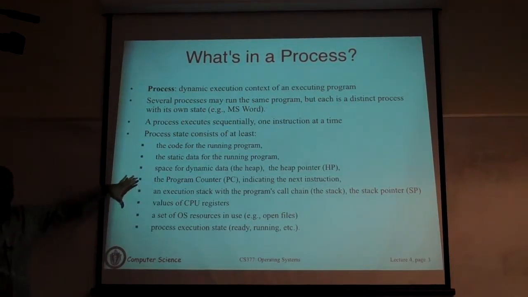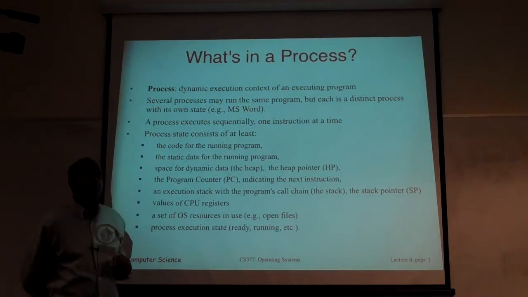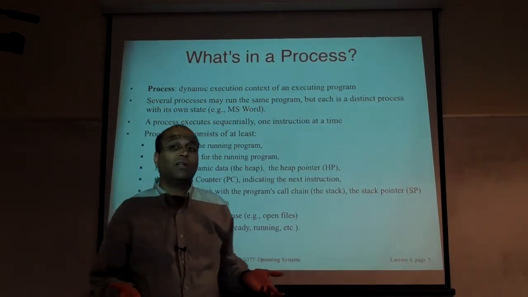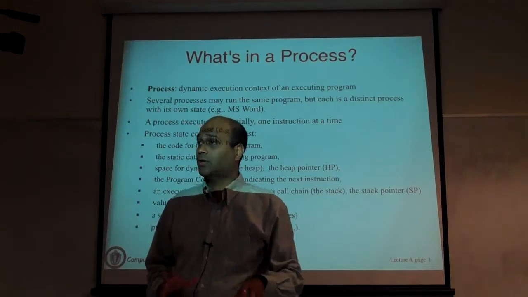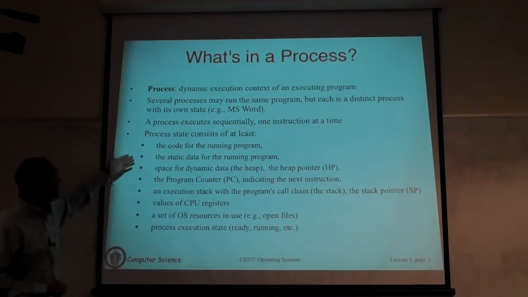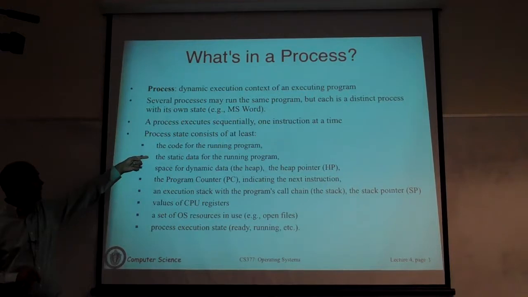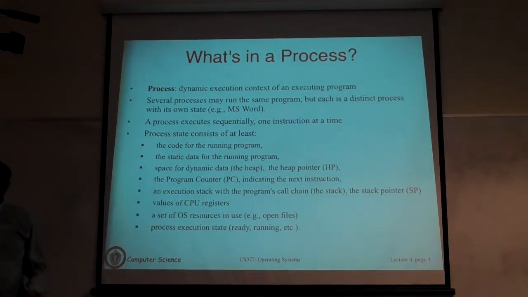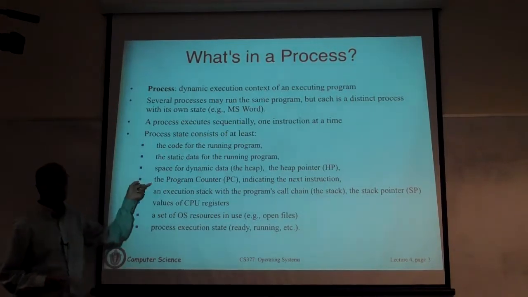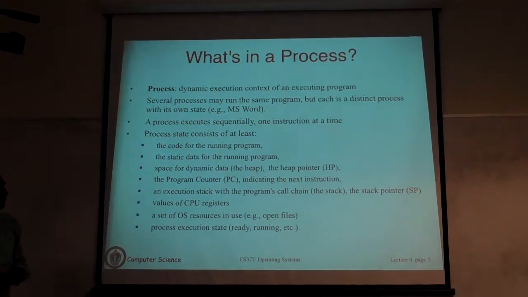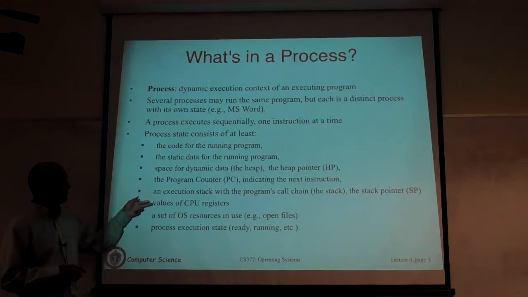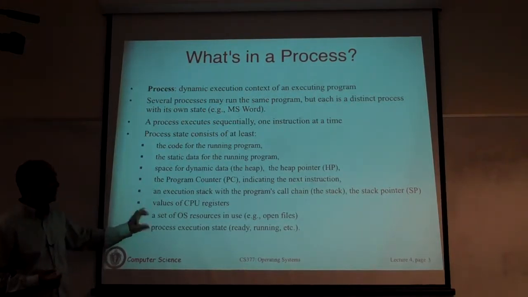And as far as the kernel is concerned, it needs to worry about what is called the state of the process, because this represents everything that it needs to know about that process in order to manage it. So what does it contain? It essentially contains the 3 segments of the process I talked about: the code segment, also called the text segment, the stack segment, and the heap segment. And all of the register values of the process are also part of the process state. This includes the program counter. I'll show pictures of this program's process state in a moment. The stack pointer, the frame pointers, and the general purpose registers, and so on, as well as several other things.